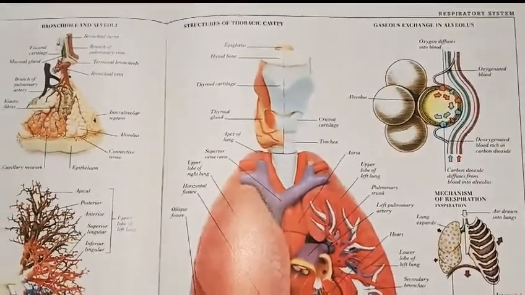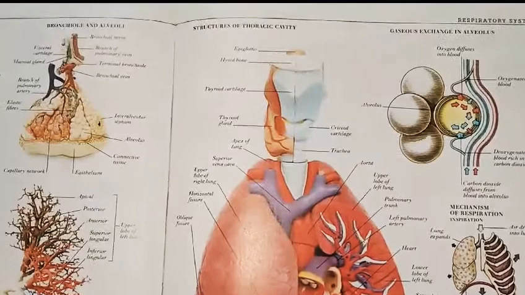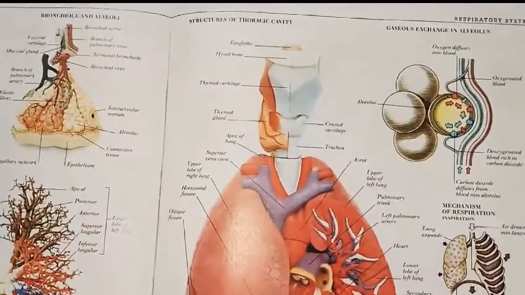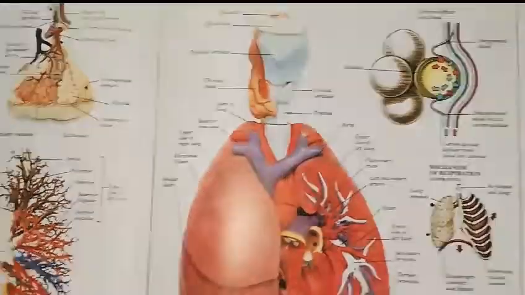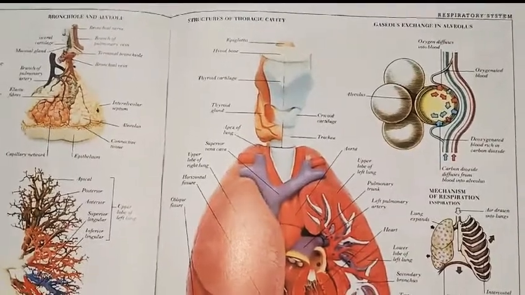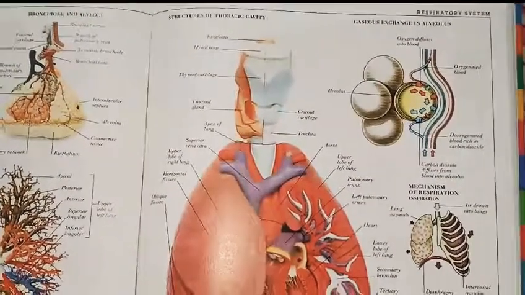At the top of the trachea is the larynx, which contains flap-like tissue called the vocal cords. This is about the vocal cords, which are also present in this portion. Okay, now we will go through the lower respiratory system.